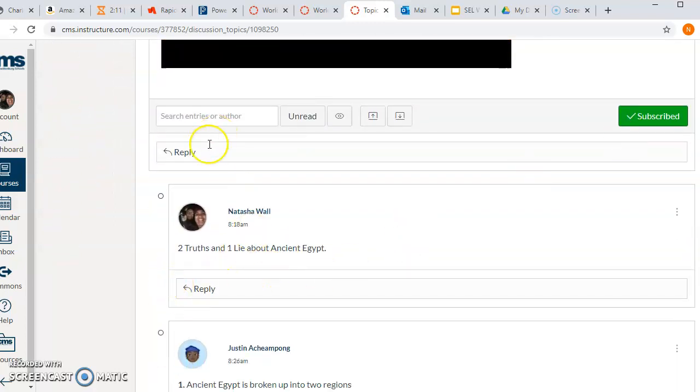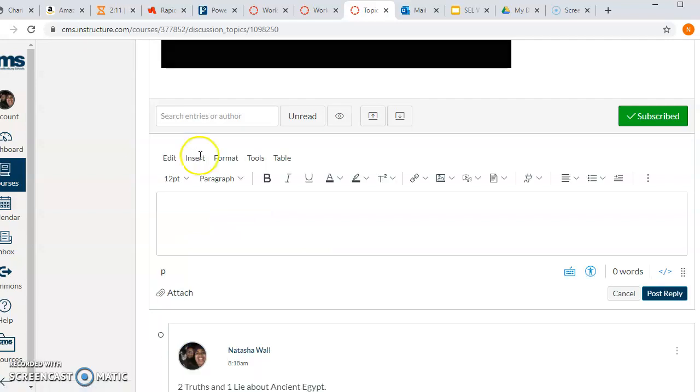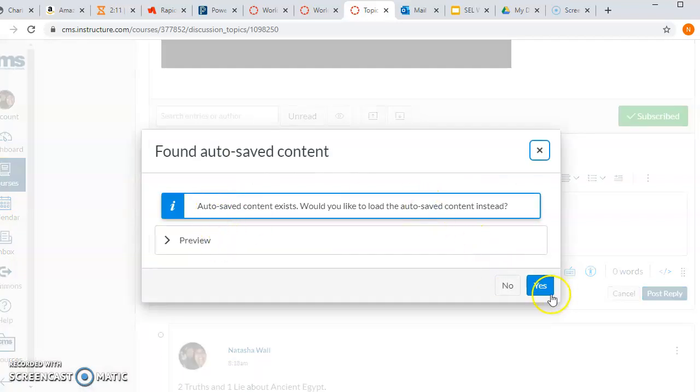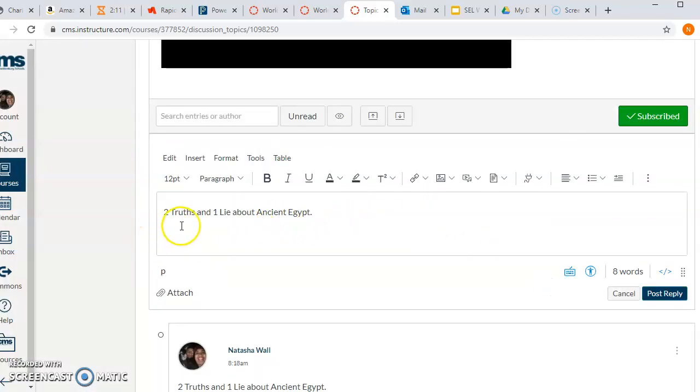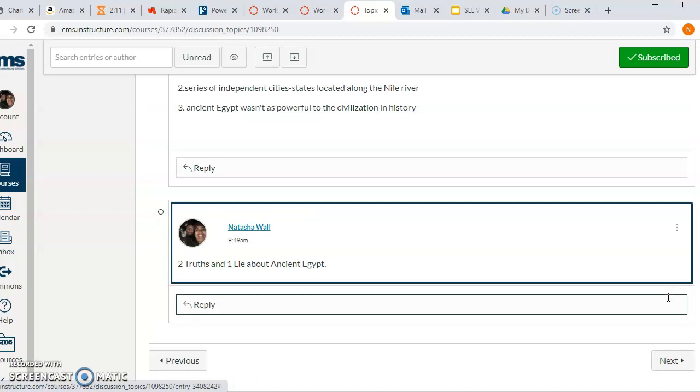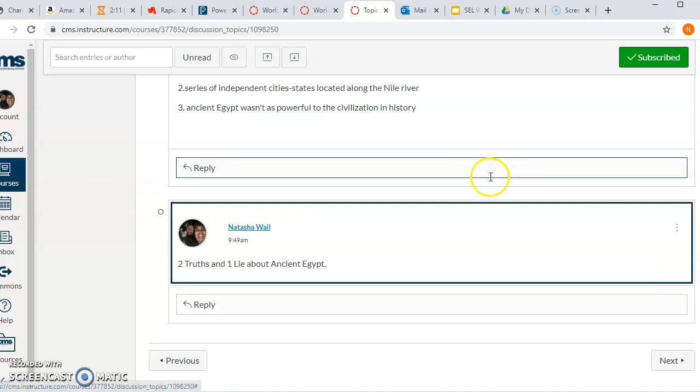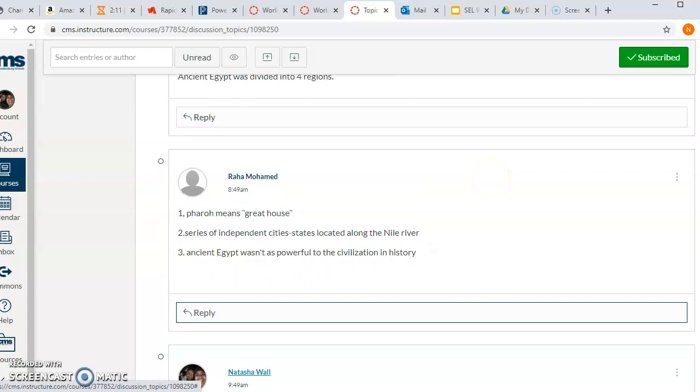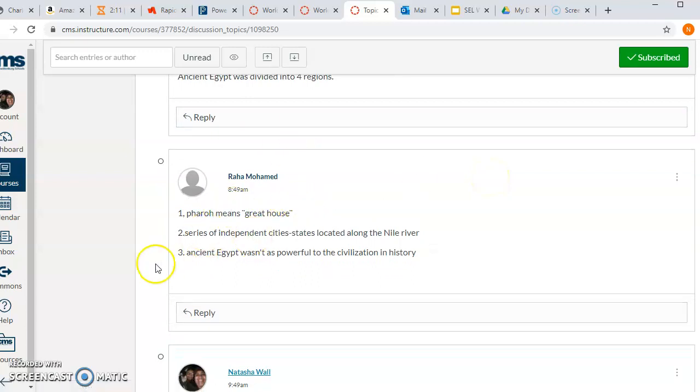2 truths and 1 lie. Remember, you click reply. Click reply and you type in 2 truths and 1 lie, and then you click post reply. And that's all you have to do. And then you go back and say, I like Raha's statement, and you just like it. And right now, I can't really see her likes, but it's because I haven't written enough, to be honest. But find a way to like it.